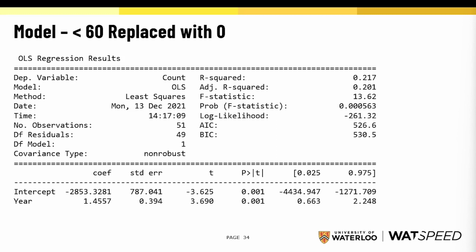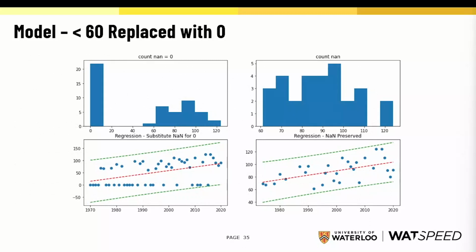Let's take a look at this visually. On the left-hand side of the screen, we're looking at the distribution of data where we've substituted 0 for not a number. Notice how our data now has a very heavy left-hand tail, versus the data set where we had not a number in our count, where our data is somewhat normally distributed. So we have impacted our analysis by pegging not a number to be the value 0.